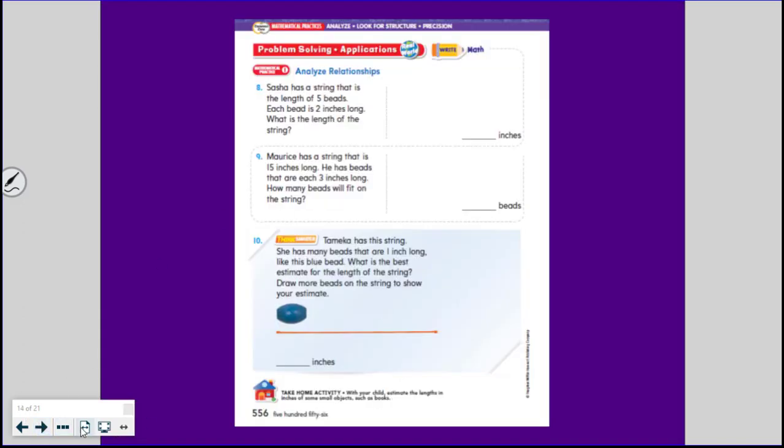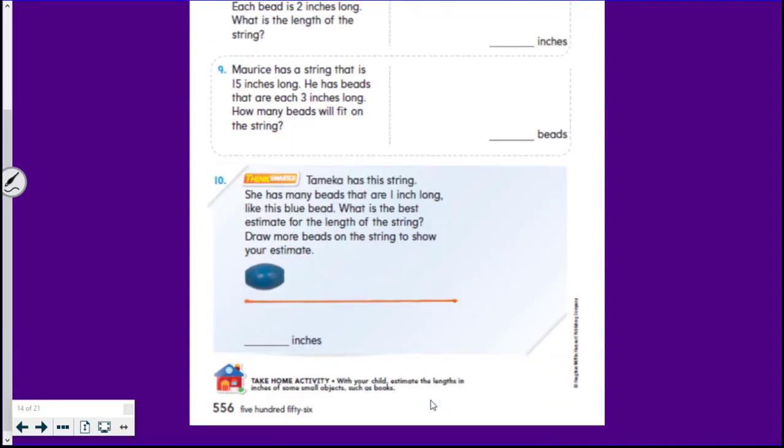All right, so number 10 is the Think Smarter, and it says Tamika has this string. She has many beads that are 1 inch long, like this blue bead, this guy here. What is the best estimate for the length of string? Draw more beads on the string to show your estimate. So let's take a guess. How many more beads do you think you could fit? Okay, I'm going to think, let's see, maybe 1, 2, 3, 4.